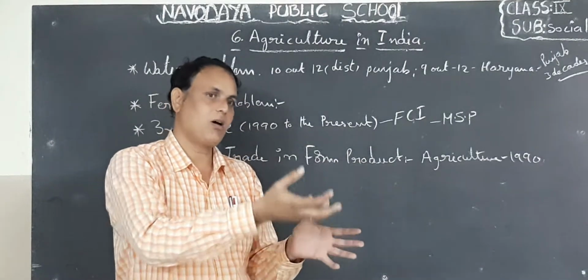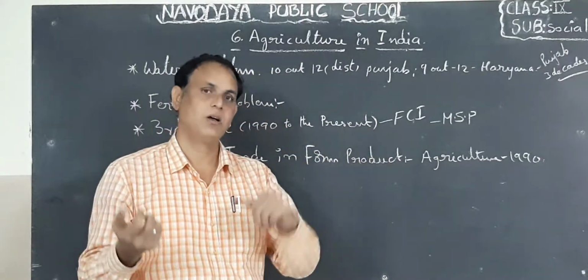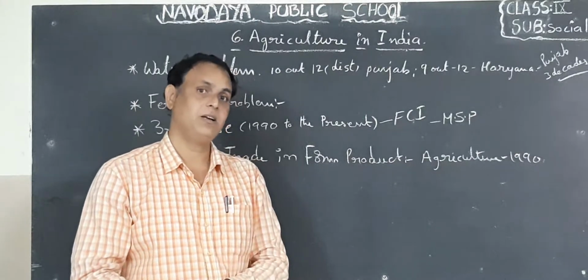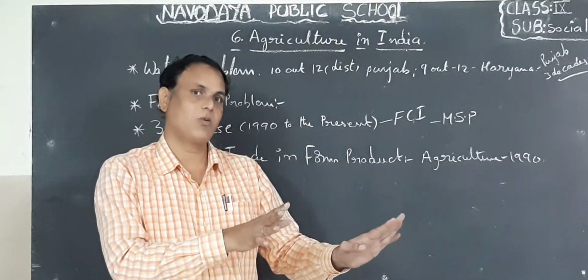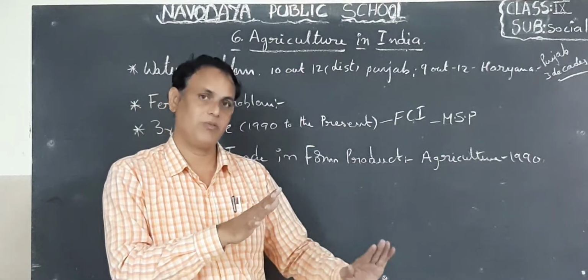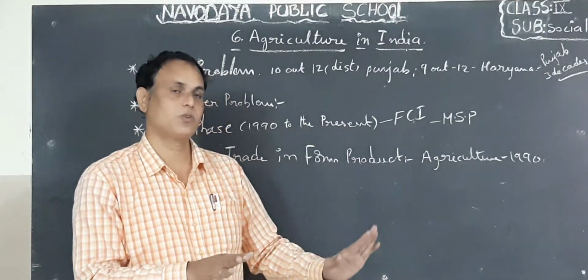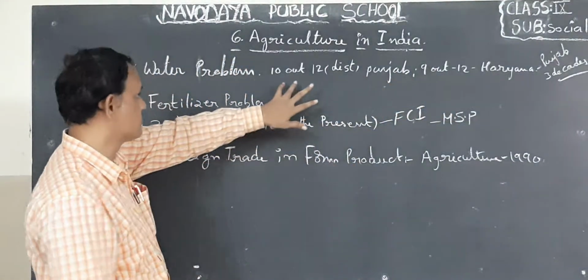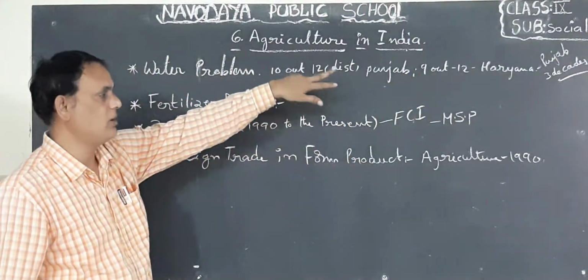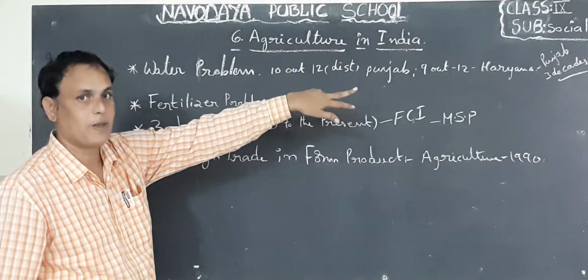Of course, we got more yield from this cultivated land. But what is the effect? We saw particularly the groundwater level decrease. Okay, children. So that happened in these 2 states, almost 10 districts in Punjab and 9 districts in Haryana. Okay, children.